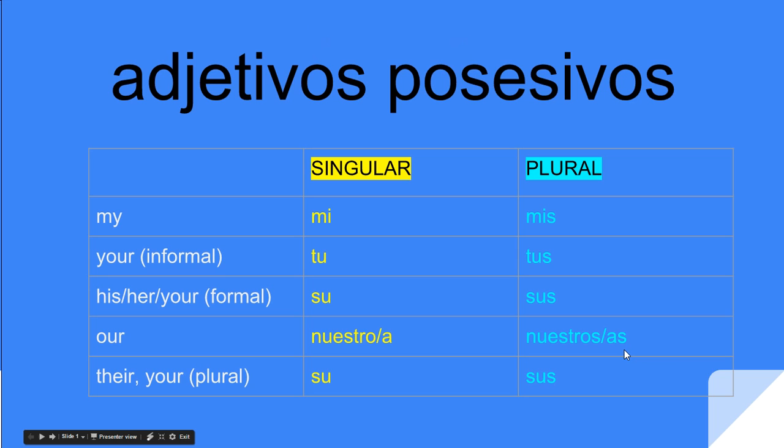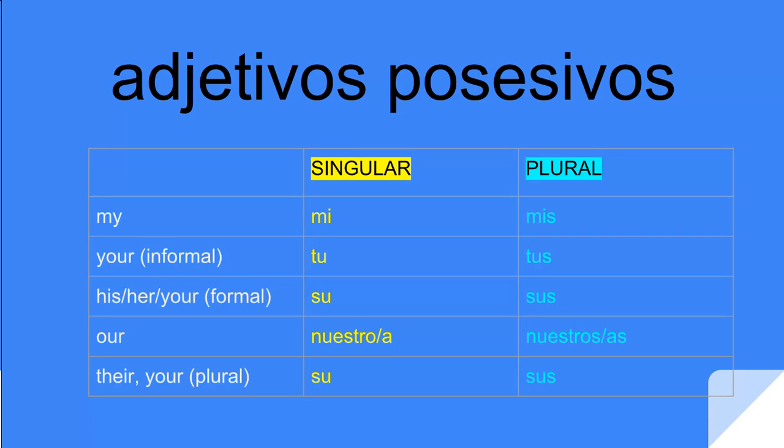Okay, everybody, today's mini lesson is on adjetivos posesivos, otherwise known as possessive adjectives. We have these in English, and they function in a very similar way. The only difference is in English, they're invariable, meaning we don't see a change between singular and plural or masculine and feminine. However, they do go in the same position, right in front of the noun that they're going to modify, and they work like this.